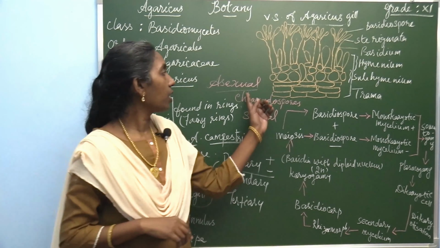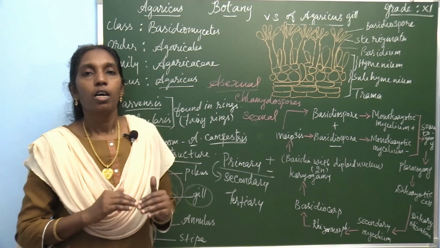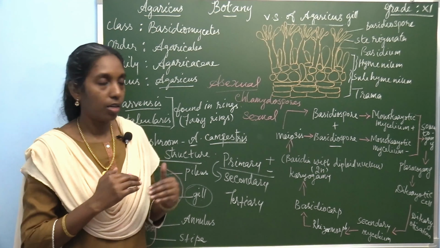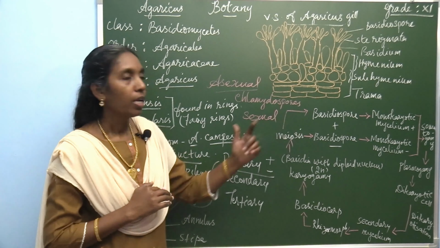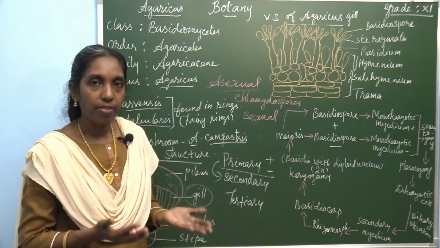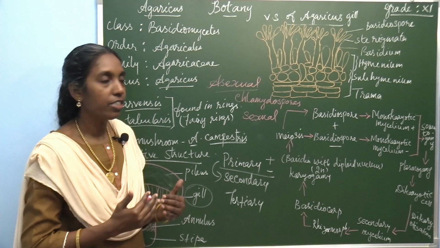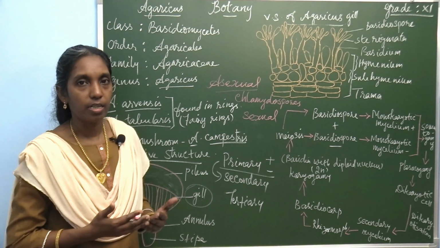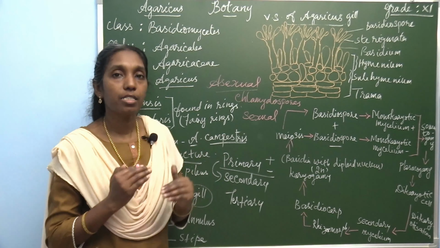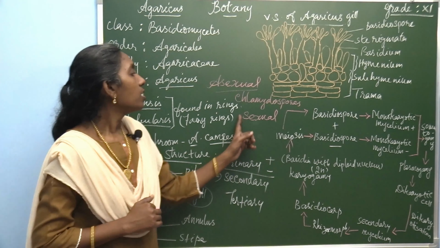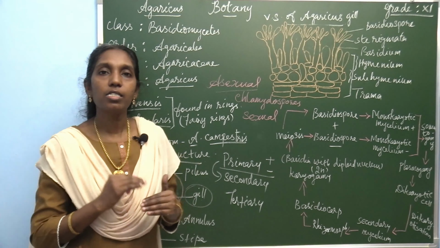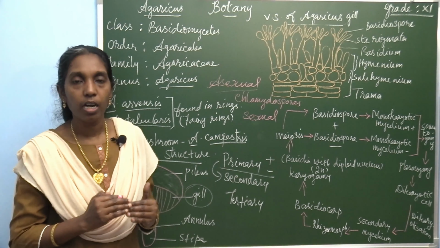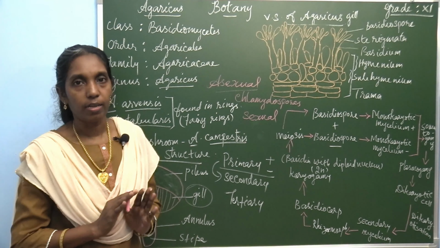Chlamydospores are developed asexually. When the conditions are favorable, the chlamydospores develop into the thallus mycelium. That is the asexual mode of reproduction. Sexual reproduction: Agaricus reproduces by a sexual method, but there is no sex organ.